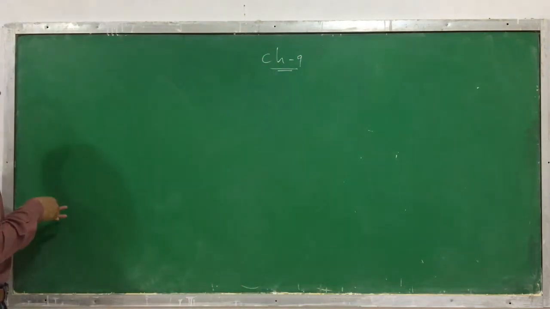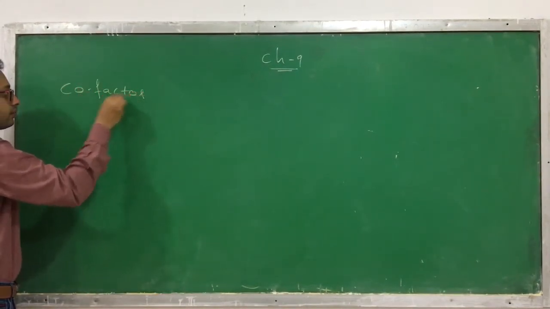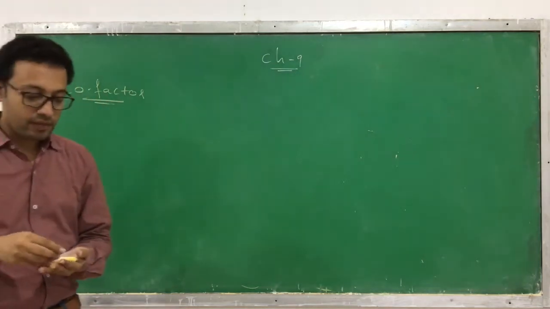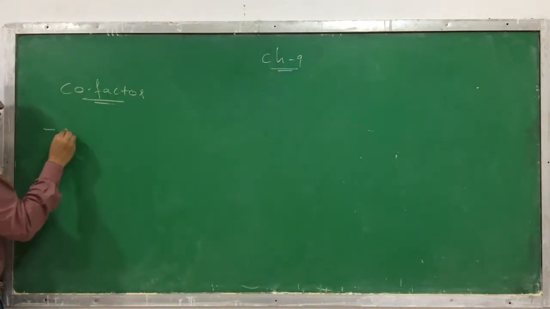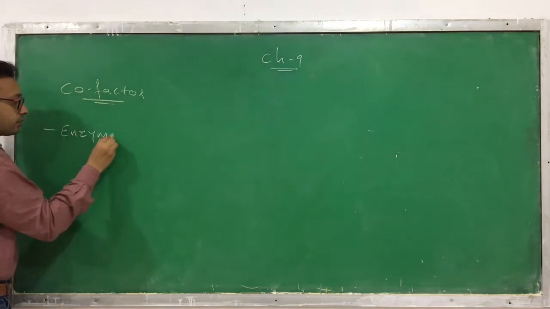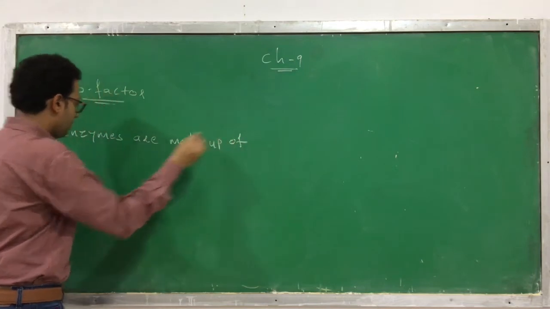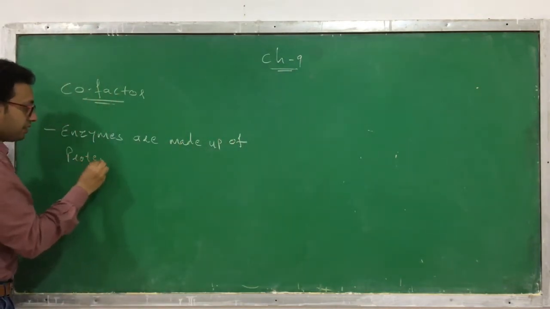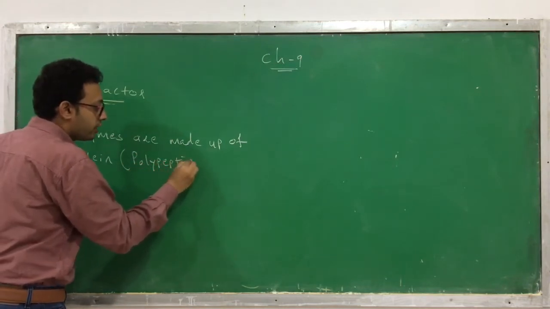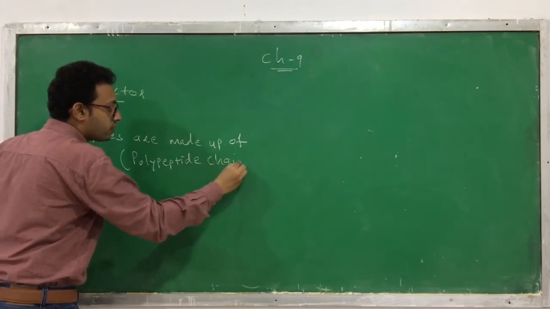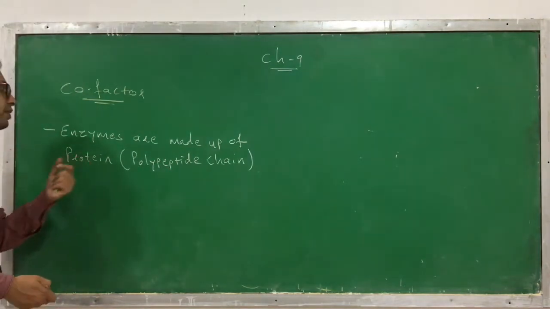So which topic do we learn? We learn the topic called cofactor. What is a cofactor? You know that most of the enzymes are made up of protein. That means they consist of one or more polypeptide chains. If you see the structure of an enzyme, you can find one or more polypeptide chains. That means they are made up of proteins.